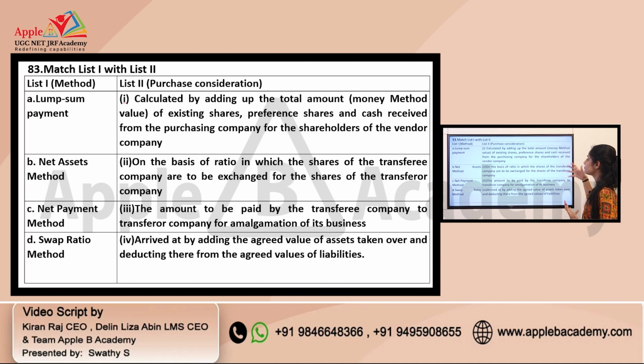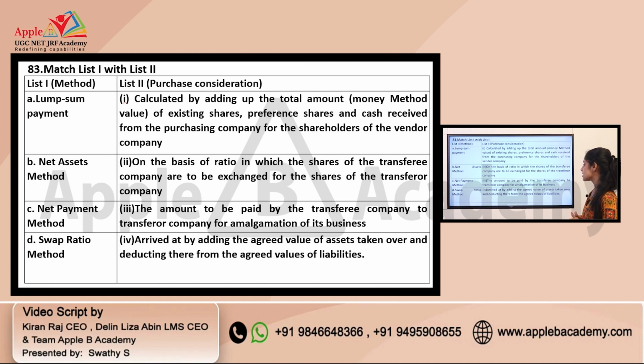This is the explanation you can connect with the options in list 1. It's about the payment that you should make, so you can connect it with option C, that is net payment method. Coming to the next one, on the basis of ratio, in which the shares of the transferee company are to be exchanged for the shares of the transferor company. As it specifies a ratio, directly you can go for option D, that is D2. The amount to be paid by the transferee company to the transferor company for amalgamation of its business. They are paying a huge amount, so you can connect it with option A, that is lump sum payment.